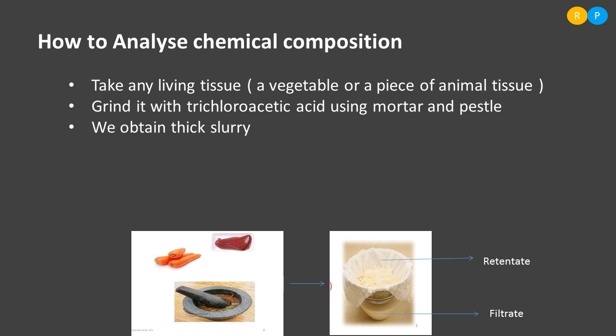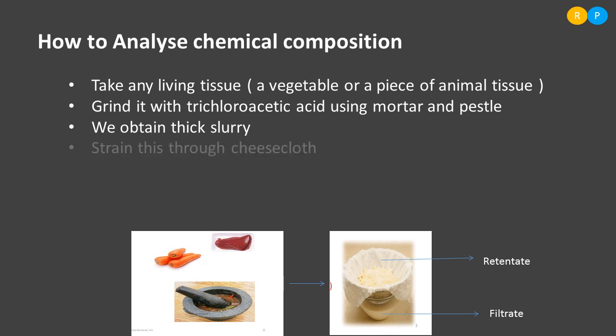The filter will help us separate the chemicals present in the two things, right? The chemicals that get dissolved in the trichloroacetic acid need to be separated. That is our aim, right? So in order to separate the chemicals dissolved in the trichloroacetic acid, we have to filter the slurry.